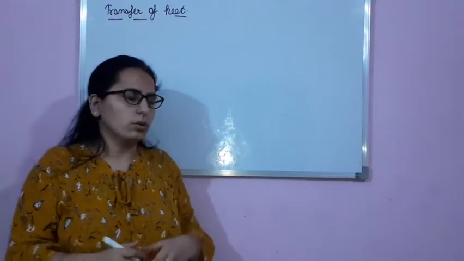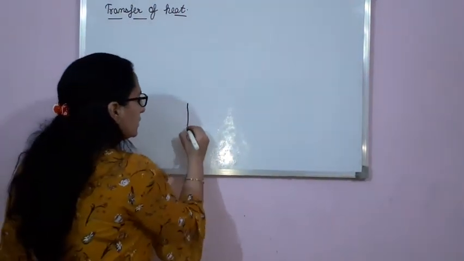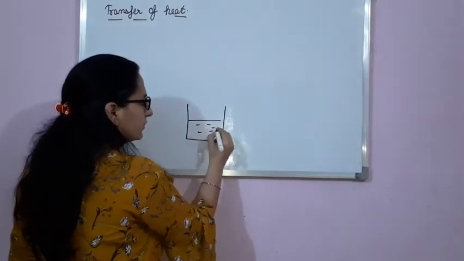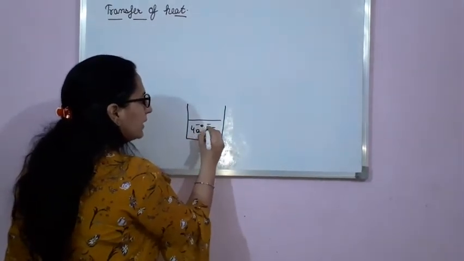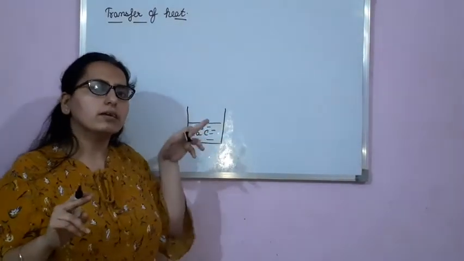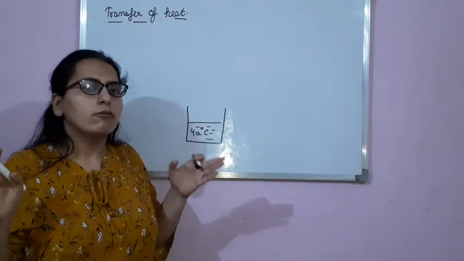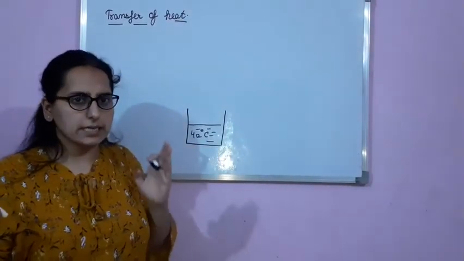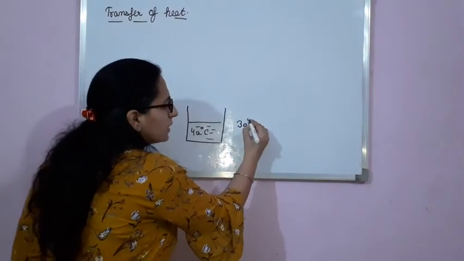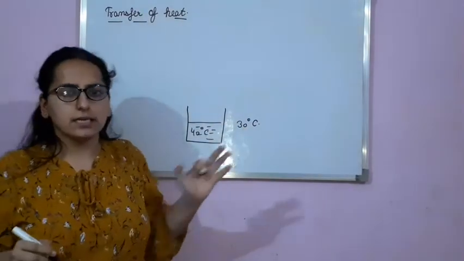Clear? Now, suppose this beaker has water at 42 degrees Celsius and the outside temperature is 30 degrees Celsius.